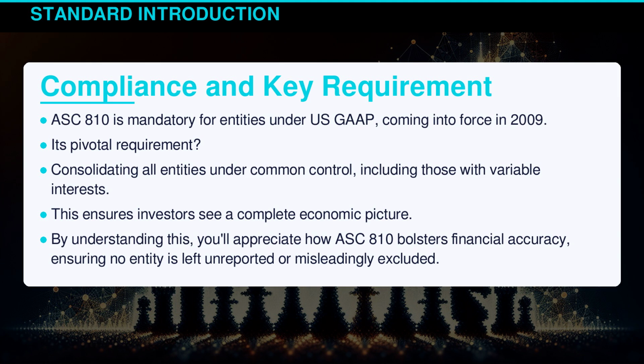ASC 810 is mandatory for entities under U.S. generally accepted accounting principles, coming into force in 2009. Its pivotal requirement: consolidating all entities under common control, including those with variable interests. This ensures investors see a complete economic picture. By understanding this, you'll appreciate how ASC 810 bolsters financial accuracy, ensuring no entity is left unreported or misleadingly excluded.